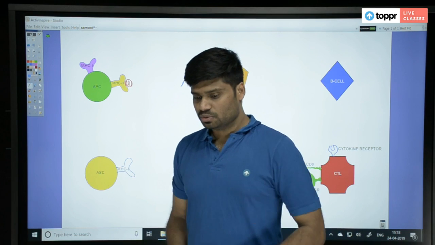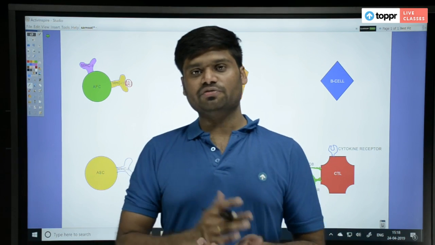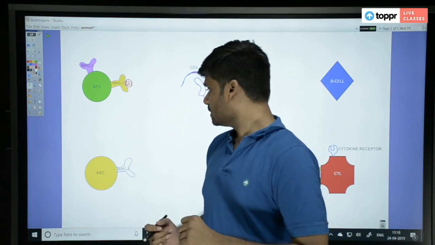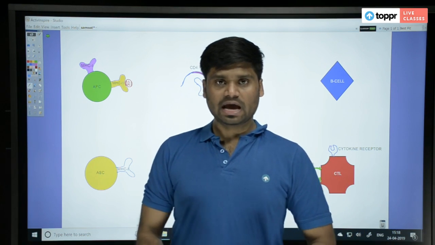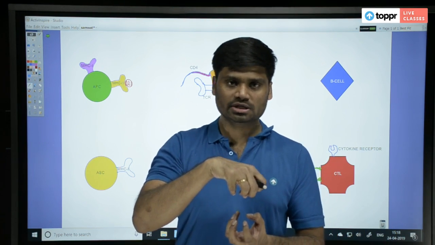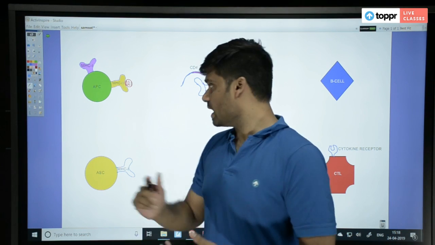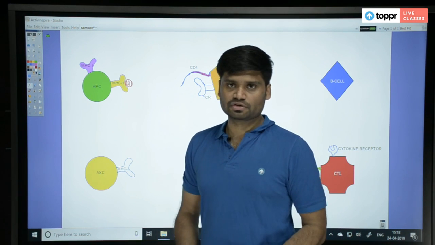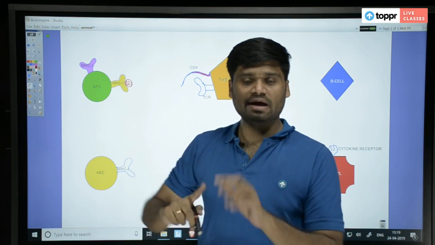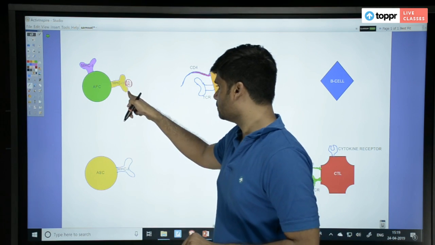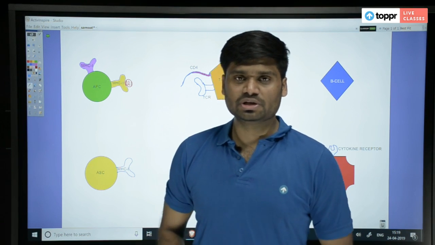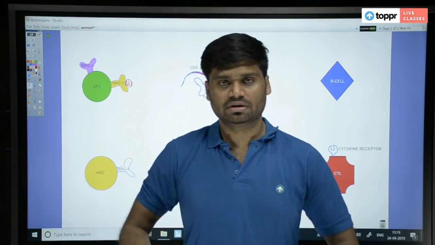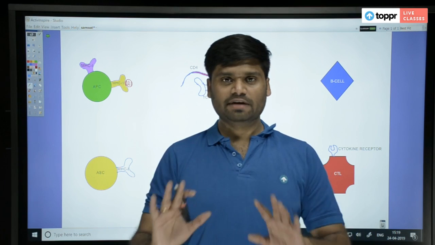So just now Sai answered saying all the cells of our body except RBC will present antigen. Why did he answer this? Because yesterday I told you all cells of your body have a glycoprotein on their surface called MHC1. Understand? All cells. Whereas special immune cells called antigen presenting cells also have MHC1 because they are also cells of your body. Along with MHC1, they have an extra glycoprotein molecule called MHC2. It is like if you join the police department, you will have an extra uniform, a police uniform. Normal people have their own dresses, the clothes that we wear. Even the police have the normal clothes that they wear.